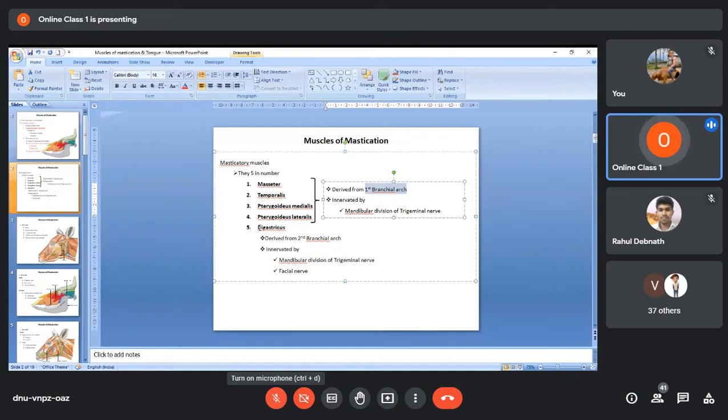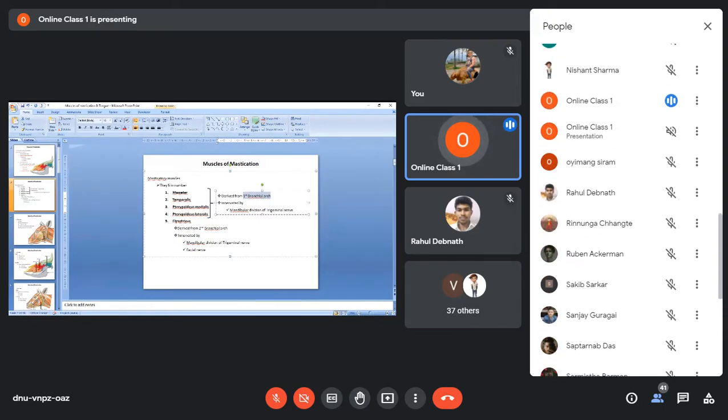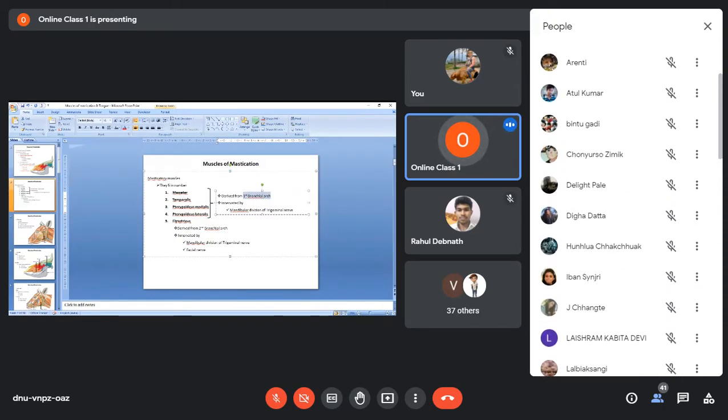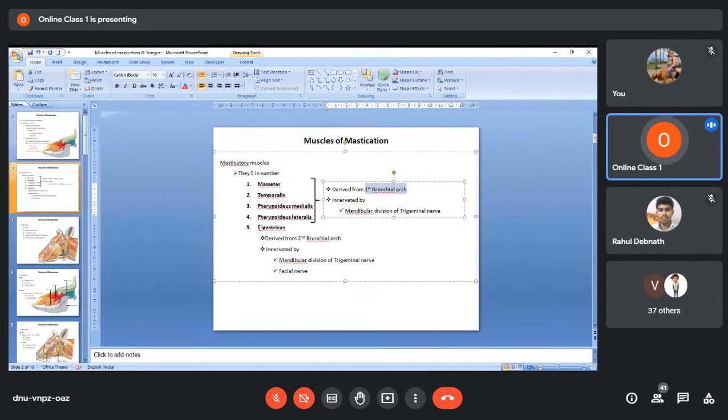And a third point I forgot to write here, one more common point. These 4 muscles actually help in elevating or lifting the lower jaw. They elevate the lower jaw, and to some extent they also help in the lateral and forward movement of the lower jaw. Some of them will help in lateral movement, some in forward movement, but all of them will always help in the elevation of the lower jaw.